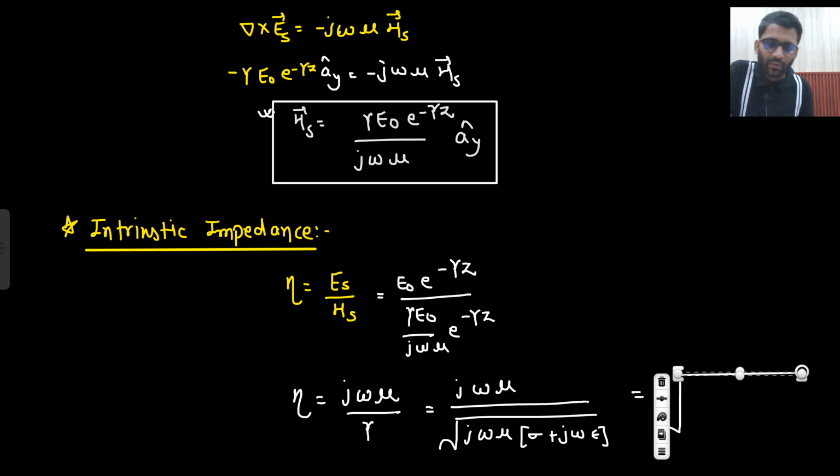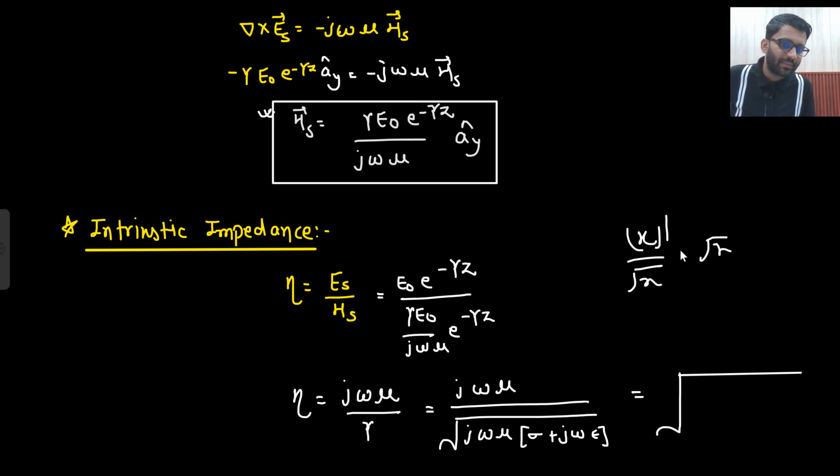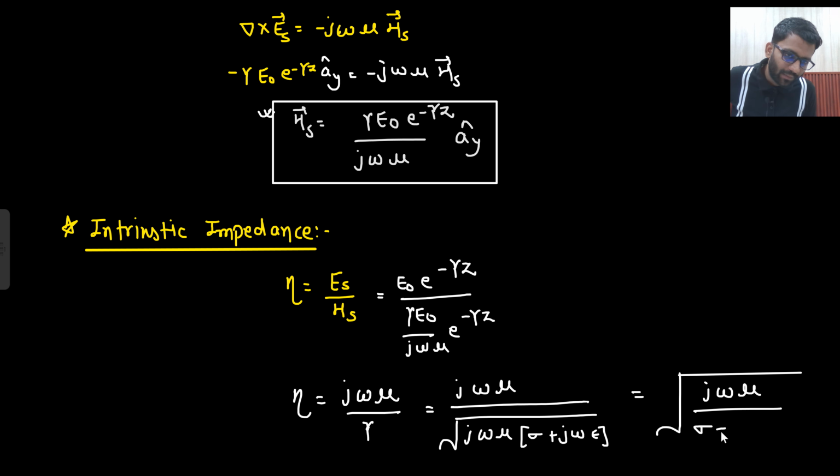If you solve it, what are you going to get? j omega mu upon, under root, j omega mu. So this is power 1 and this is under root. So what will be the final expression? Under root, upper side you are going to get j omega mu, and downward you are getting sigma plus j omega epsilon. So let's take this expression and then analyze it.